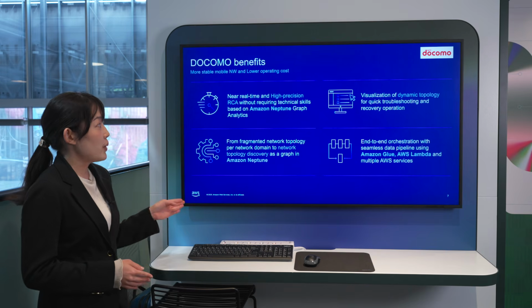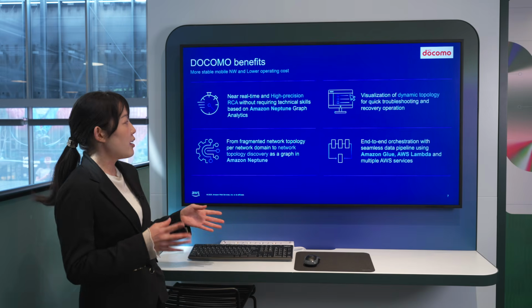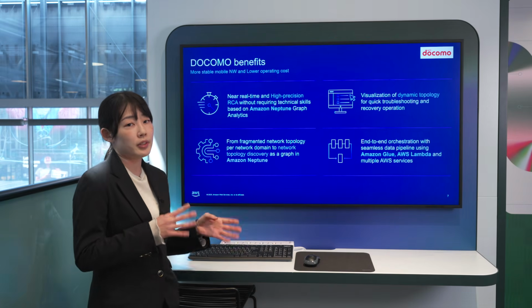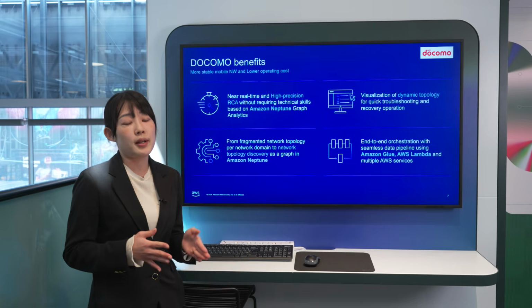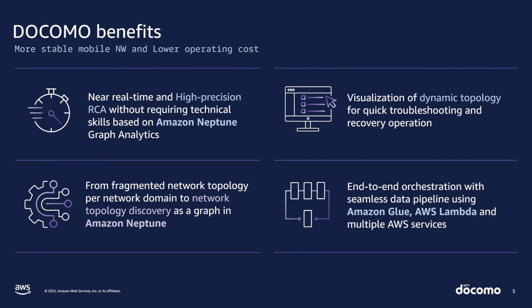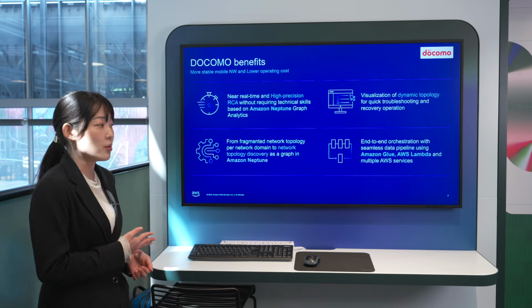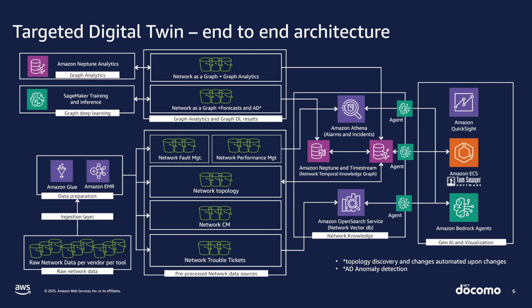The biggest benefit is near real-time RCA, because before this RCA, it took a long time to identify the root cause. But now it takes only 15 seconds to identify the fault device. It is the biggest benefit for NTT DOCOMO. So here is a targeted data tree architecture. It's a more autonomous network. I explained the high-level design.